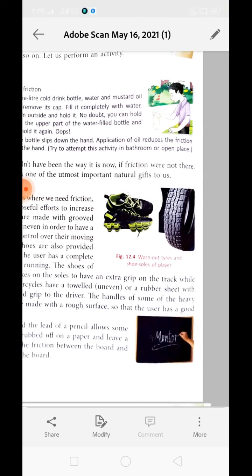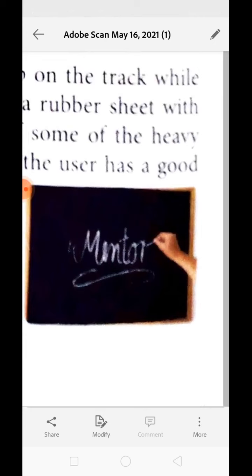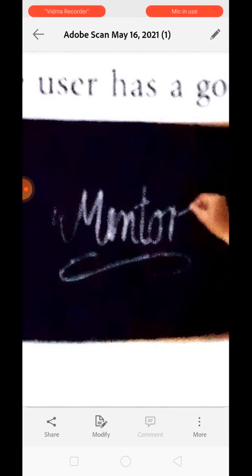Friction between the paper and the lead is the reason that we can write. Otherwise, just think, if there were no friction between the chalk and the blackboard, do you think we would be able to write? Just write on a plastic sheet with the help of a ball pen. You will get your answer. Clear? Similarly, the friction between the board and chalk enables us to write on the board.